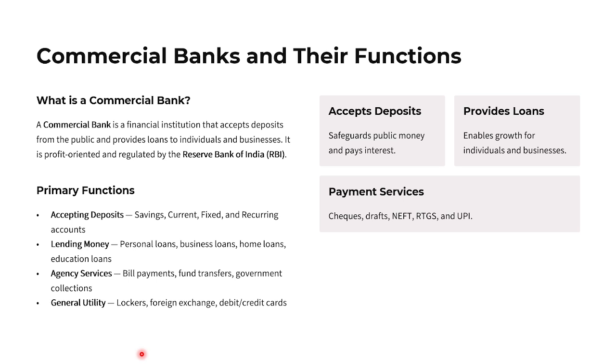Then general utility. The banks have lockers, so people can store their valuables like gold, silver, ornaments and precious stones. They also work as foreign exchange, and they issue debit and credit cards. These are the primary functions of commercial banks. If you see the right hand side, accepting deposits, and they also give loans. Then payment services include checks, drafts, NEFT, RTGS, and UPI.